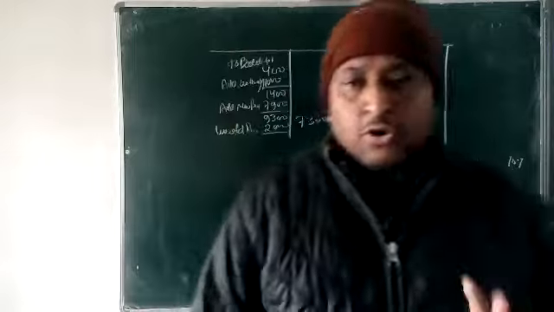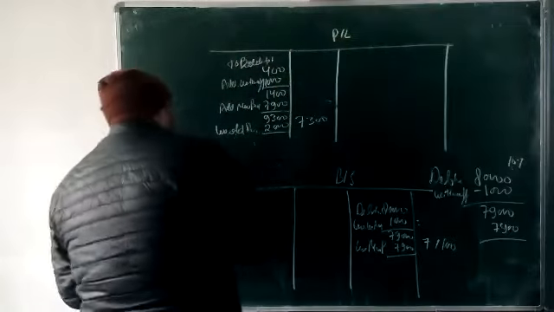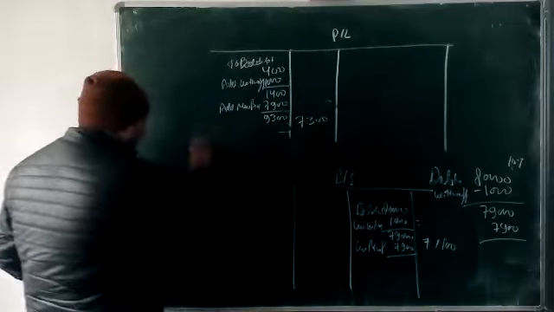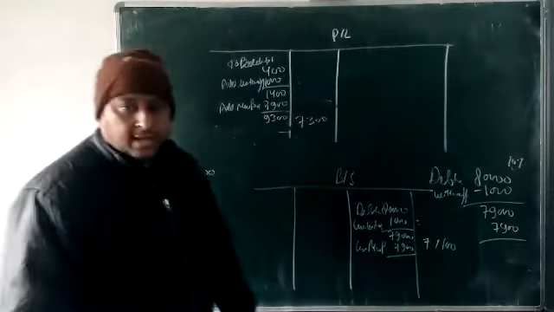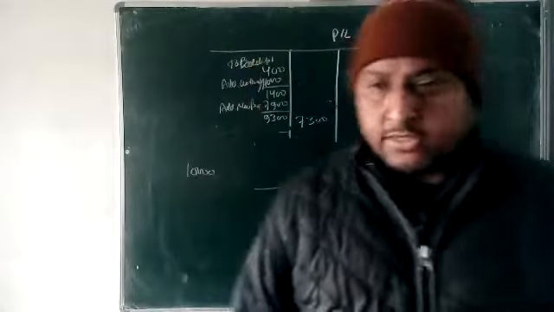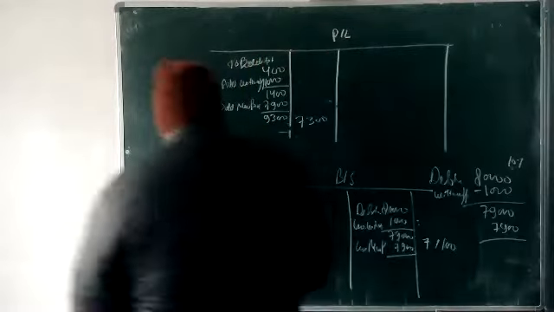If old provision is more than this, maybe old provision is 10,000. Okay, beta, if some question gives 10,000, there are two ways.